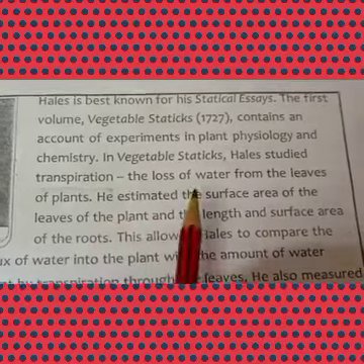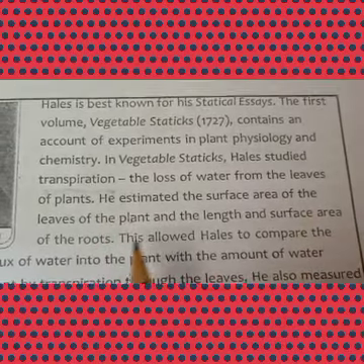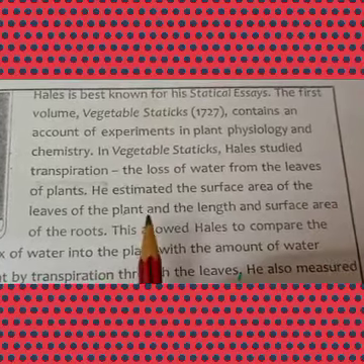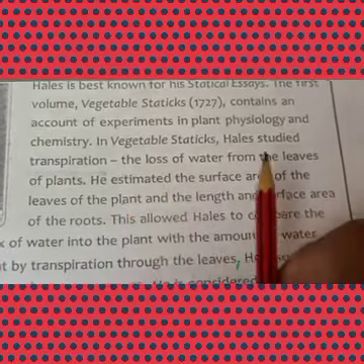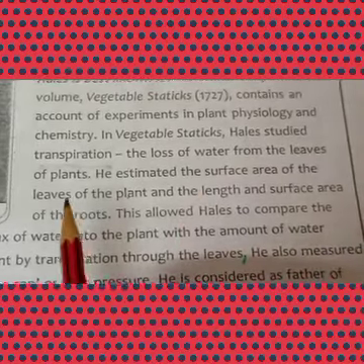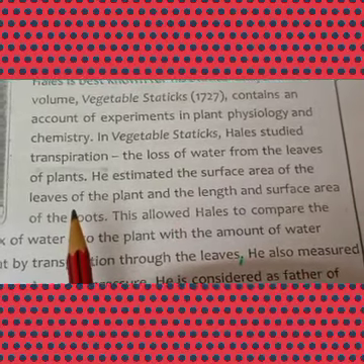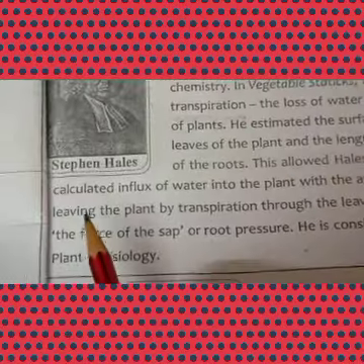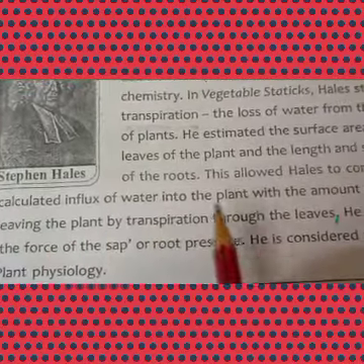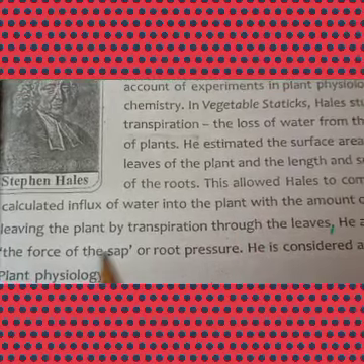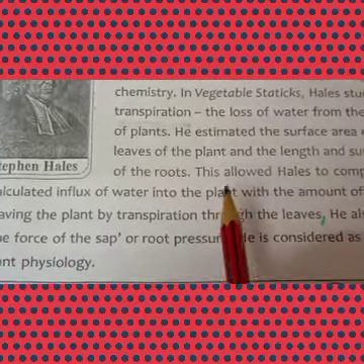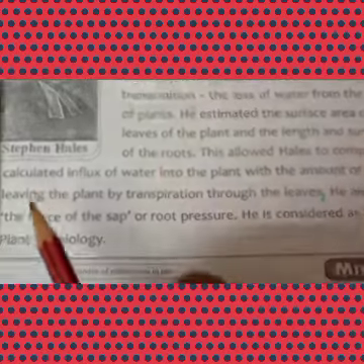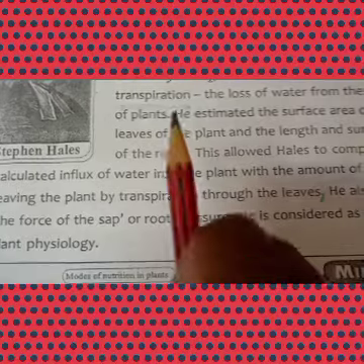He estimated the surface area of the leaves of the plant, and the length and surface area of the root. This allowed Hales to compare the calculated influx of water into the plant with the amount of water leaving the plant by transpiration.